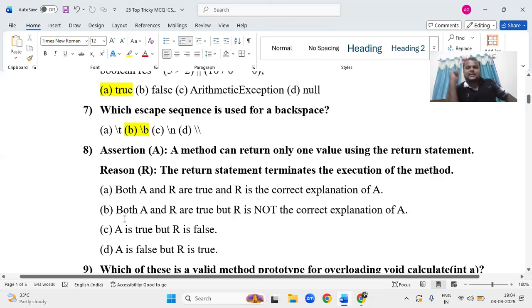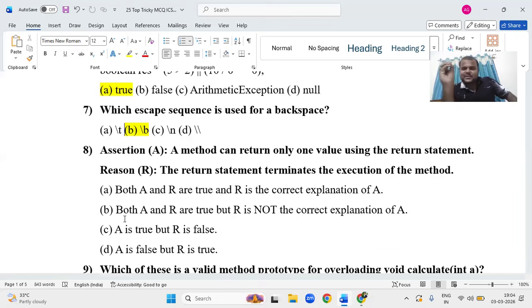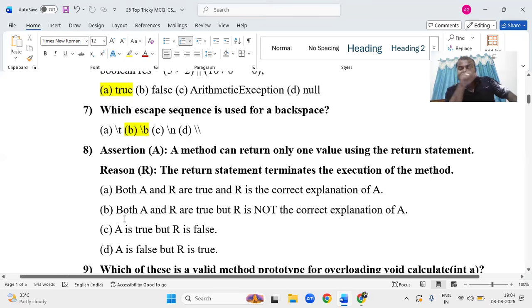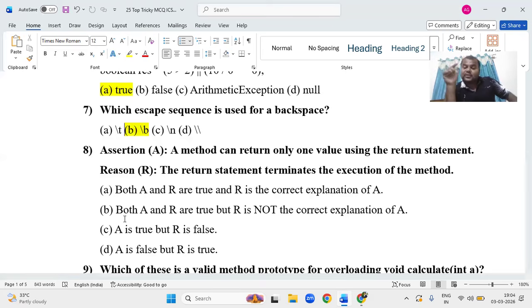Now the question comes. For this type of question you must take some time. So assertion and reason: they will give one assertion, like a question, and the reason is like the answer. You think and judge whether the assertion is true and the reason is also true. If both are true, check if the reason is a correct explanation for the assertion.